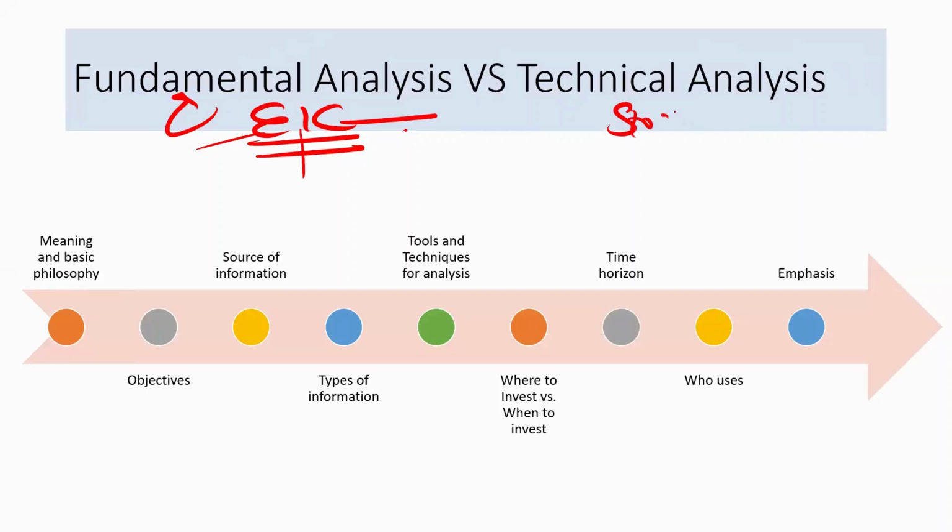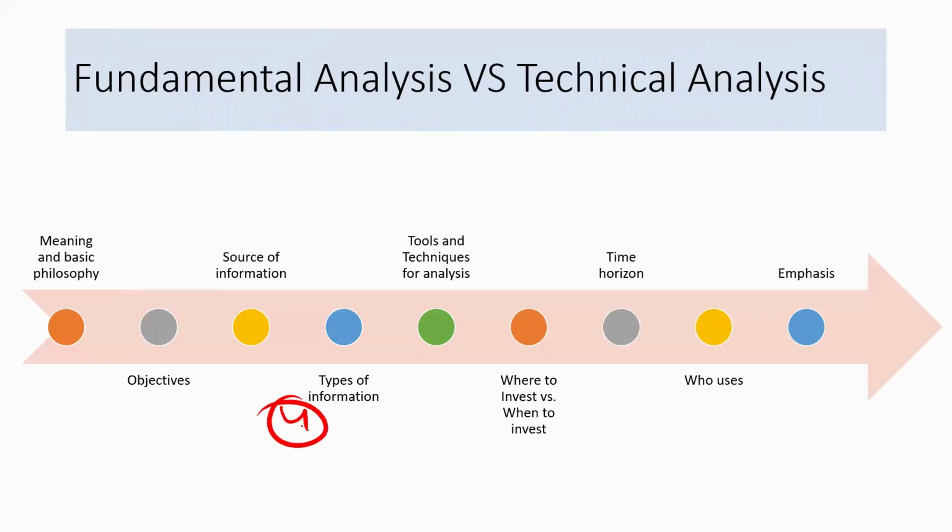Rather, we use just the stock market information, whatever is available to us very easily, like prices, volume. Okay? So can we say that this actually depends upon the external data, whereas this depends upon the internal data, which is actually easily available in the stock market.